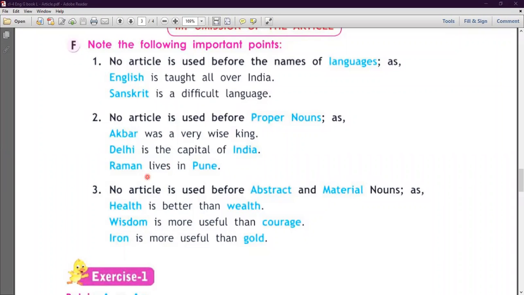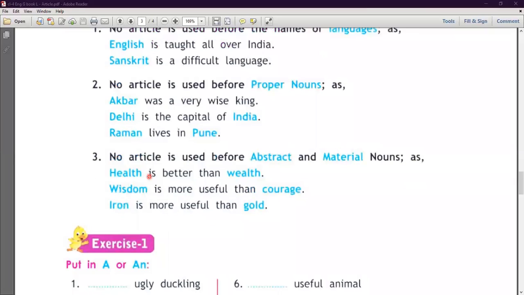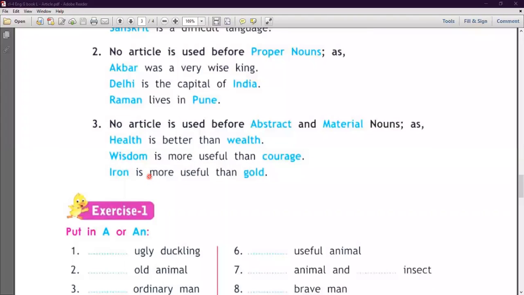Next example, Raman lives in Pune. So Raman is also a proper noun. Pune is also a proper noun. So before this, we don't use an article. Number third, no article is used before abstract and material nouns.